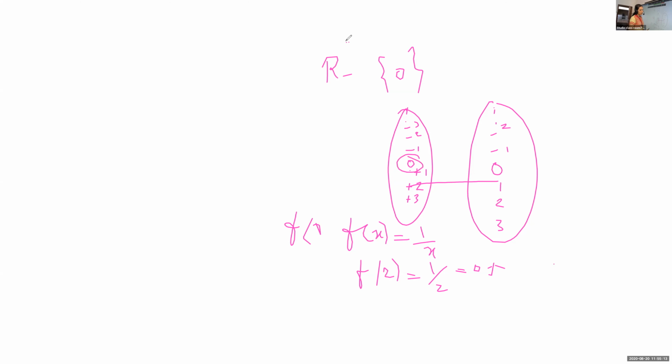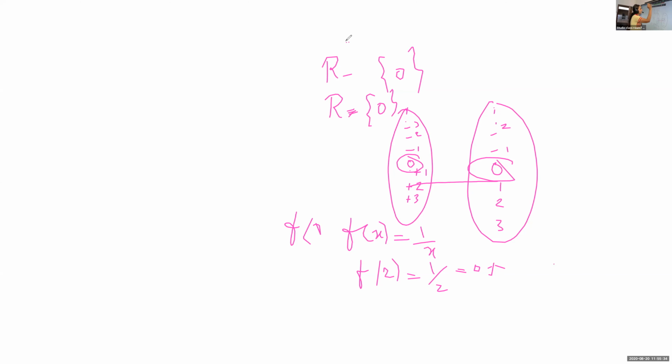Range, suppose we include 0. Which element's image will give 0? We can't define it, isn't it? So that's why we are excluding 0 in the range also. So the domain is R minus 0 and the range is also all the real numbers except 0. That's why we are taking this.